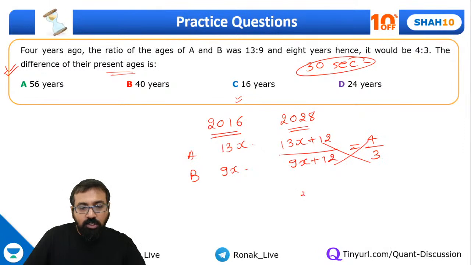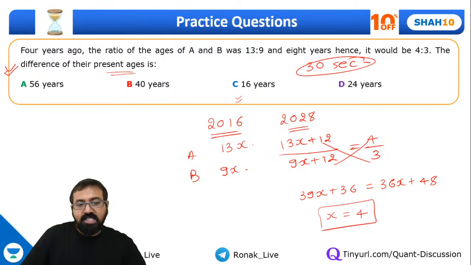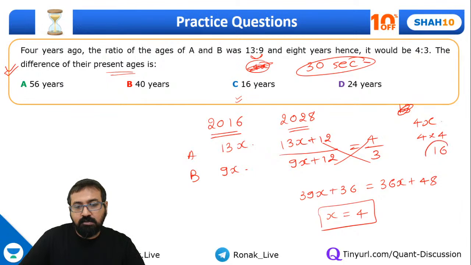So now cross multiply, so you'll get 39x plus 36 is equal to 36x plus 48. And if you solve this thing, you will get x as 4. Once you have got x as 4, of course this difference was 4x. No, one second. You need to find out the present ages. Guys, the difference will remain the same. Earlier also it was 4x, now also it's 4x. That is 4 into 4, 16 years. That's the answer.